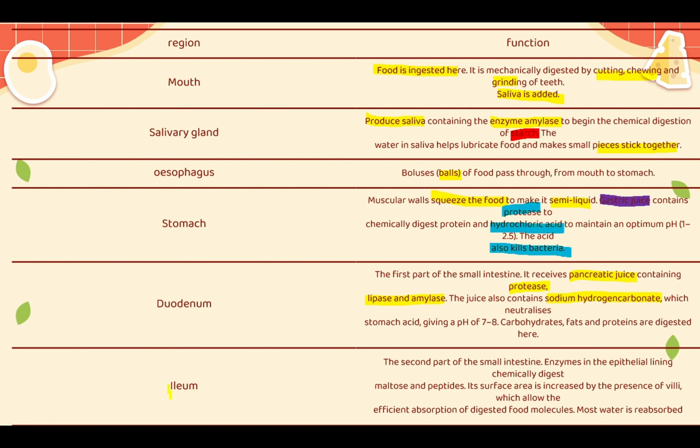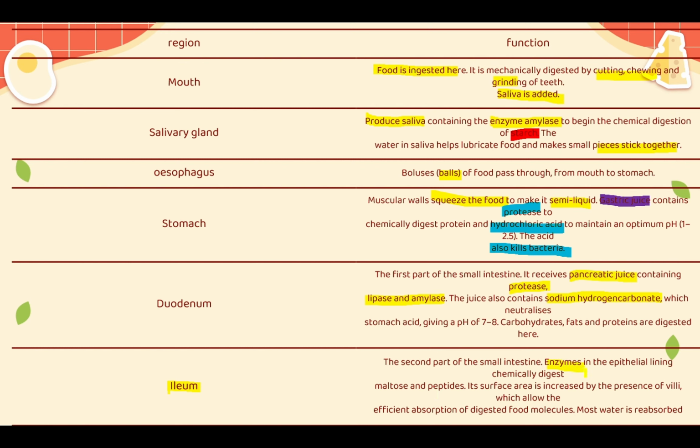Going to the ileum, it has a very special part in your alimentary canal. It is the place where most nutrients are absorbed. It is the second part of your small intestine. Enzymes in the epithelial lining chemically digest maltose and peptides.